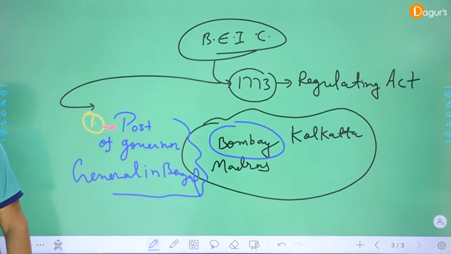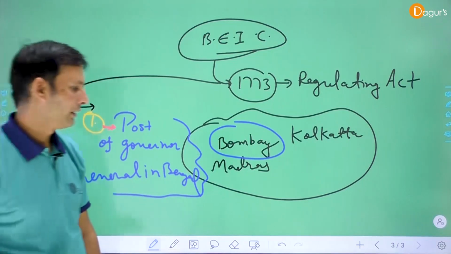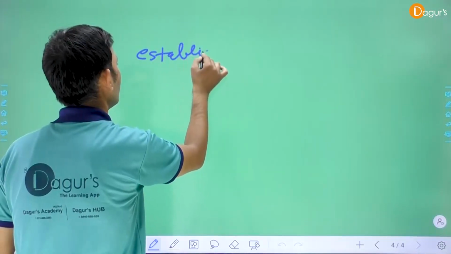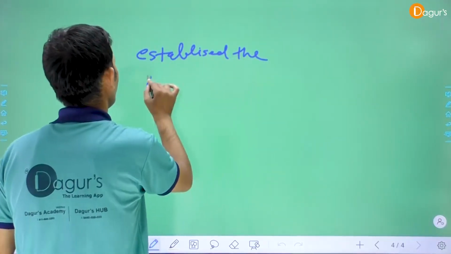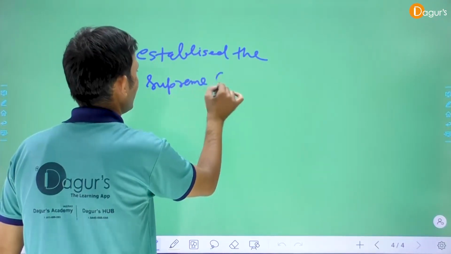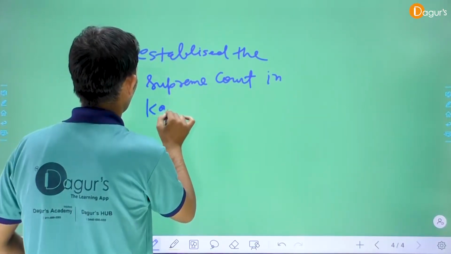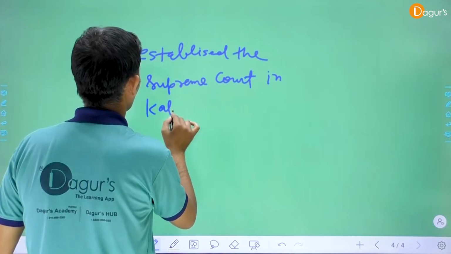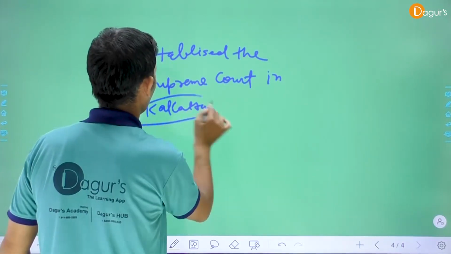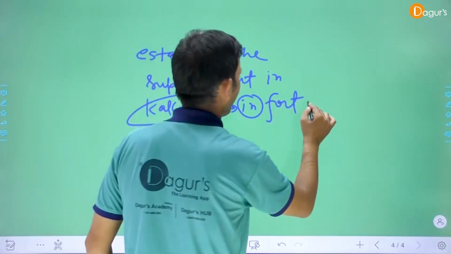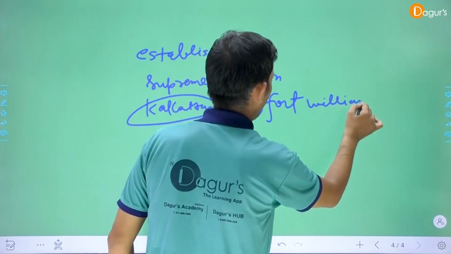The number second is that by this particular act, the British East India Company established the Supreme Court in Kolkata, in Fort William.